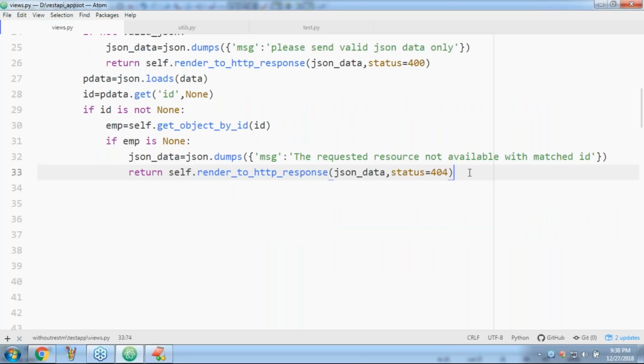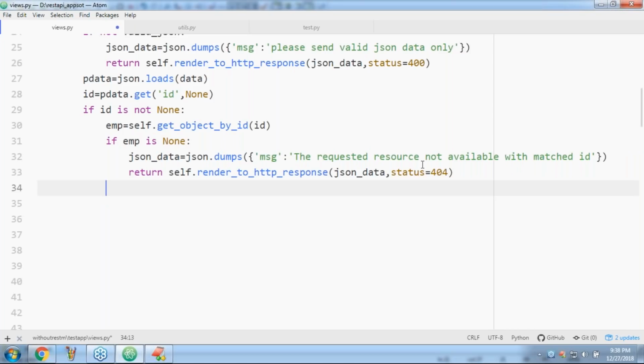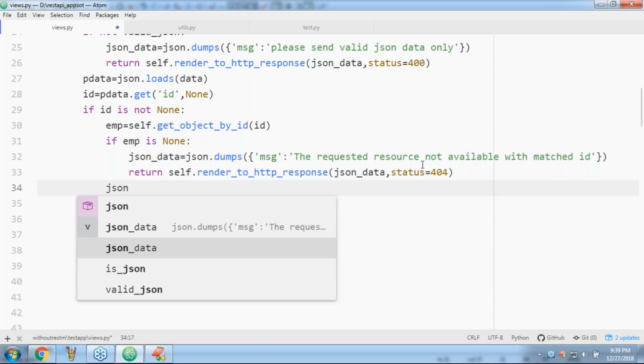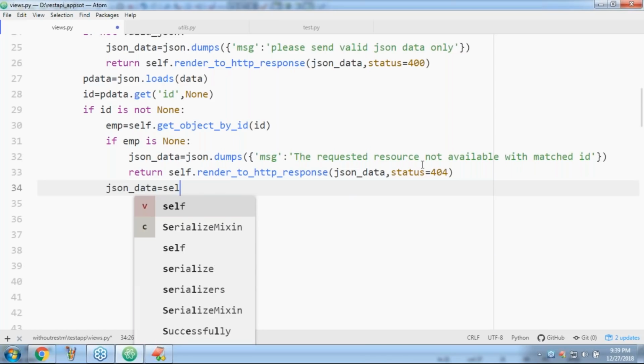Now, if the control comes to this part, it means this return statement is not executed, and that happens only when this condition fails. The condition failing means the employee is available. If the employee is available, then convert that employee data into JSON: json_data is equal to self.serialize of emp.